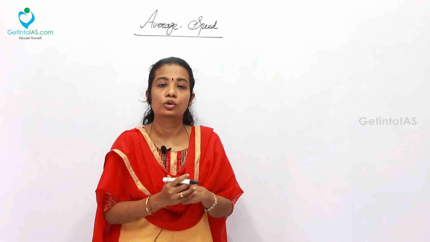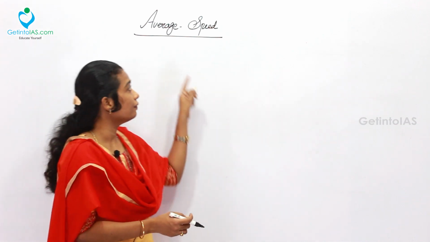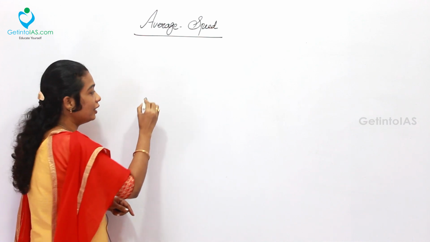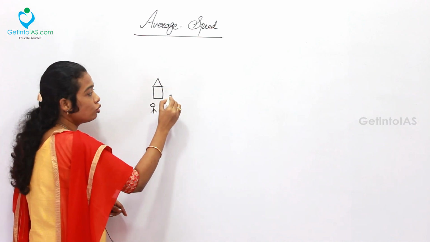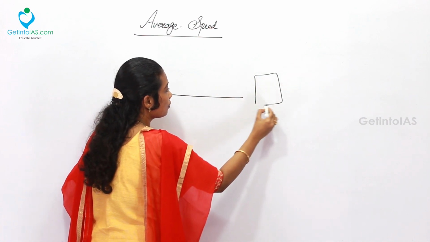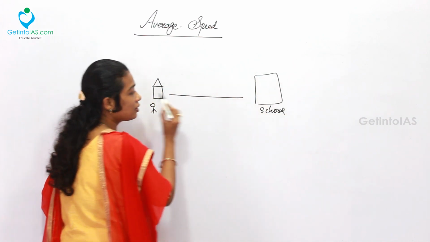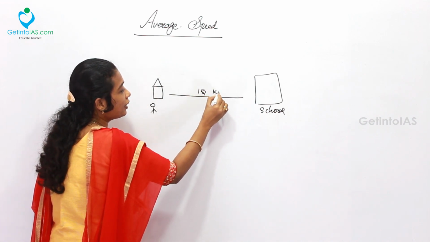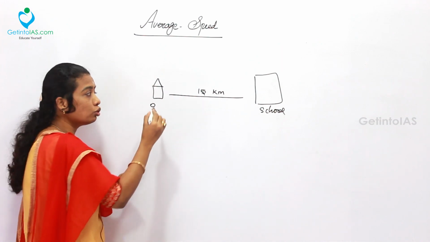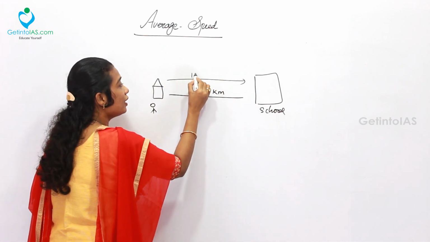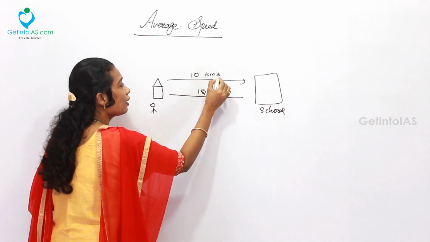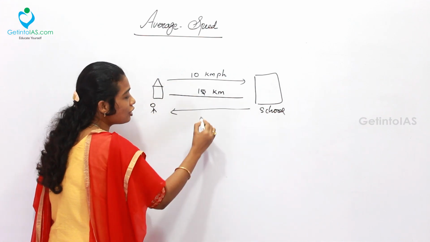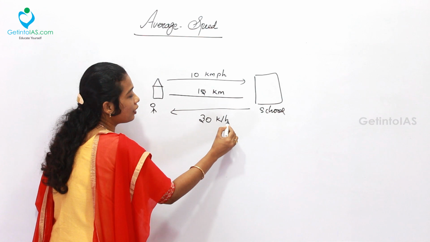As of now we have seen how to calculate the speed. Now we are going to deal with average speed. For example, a student named Anil is traveling from his house to the school. This is the school of Anil and this is his home. From home, he goes to his school, which is 15 km away. While going to the school, he travels at the speed of 10 km per hour. And while returning home, he comes at the speed of 30 km per hour.